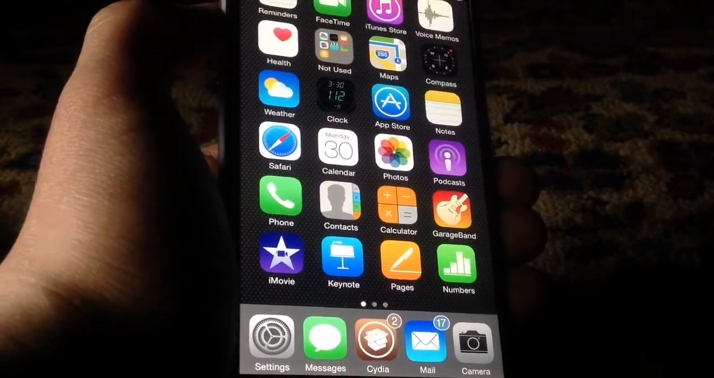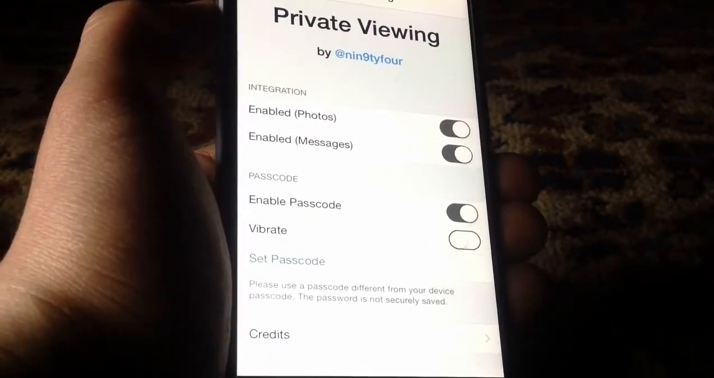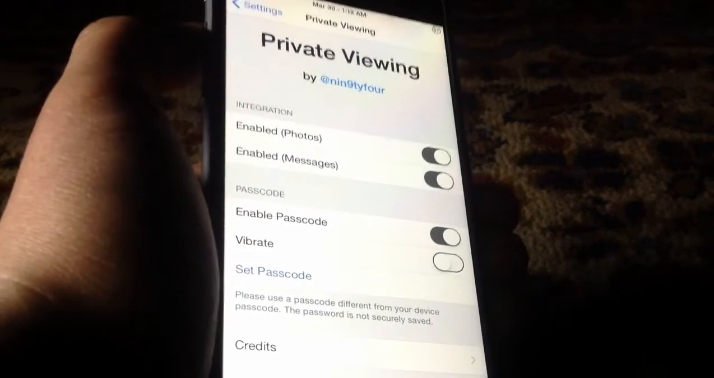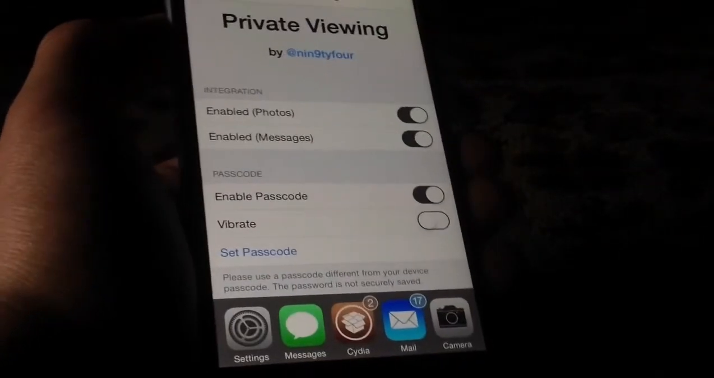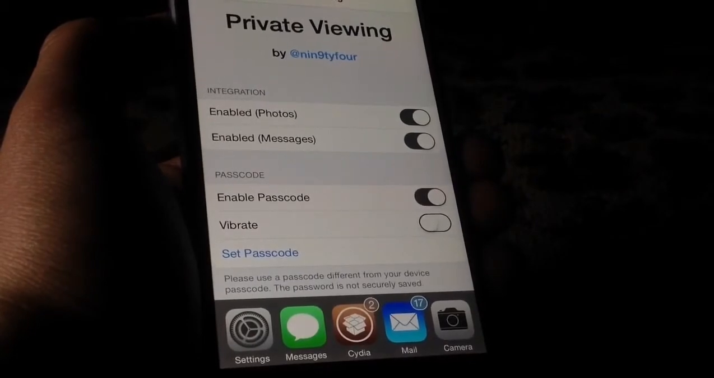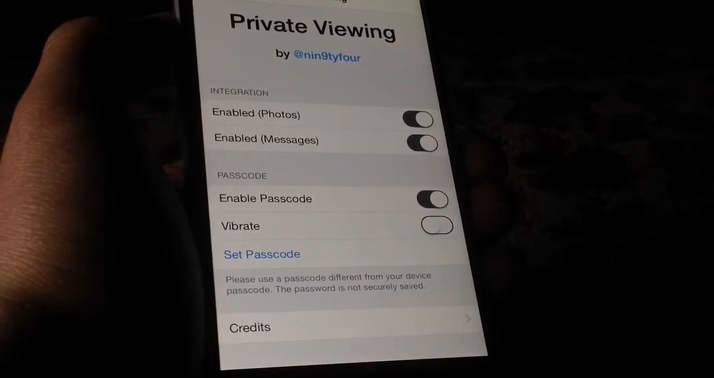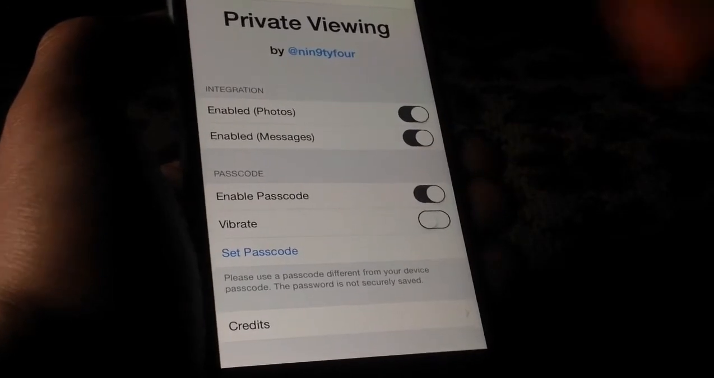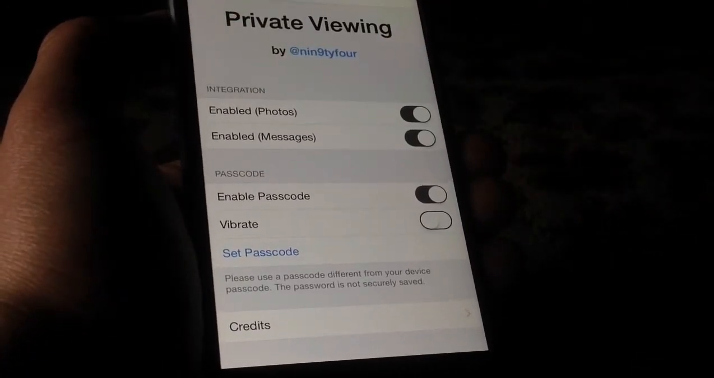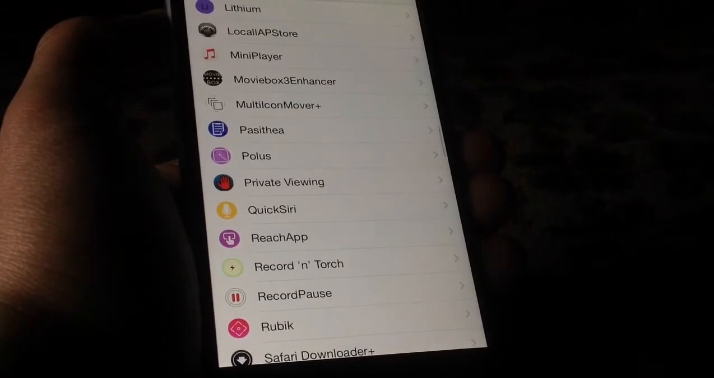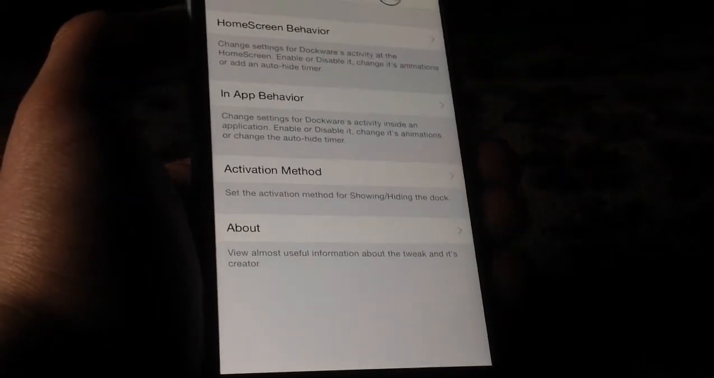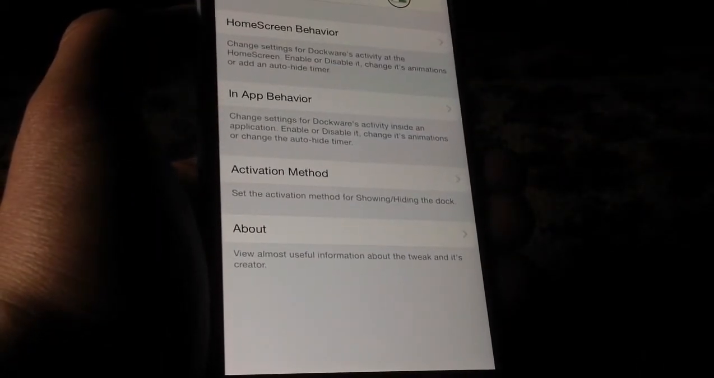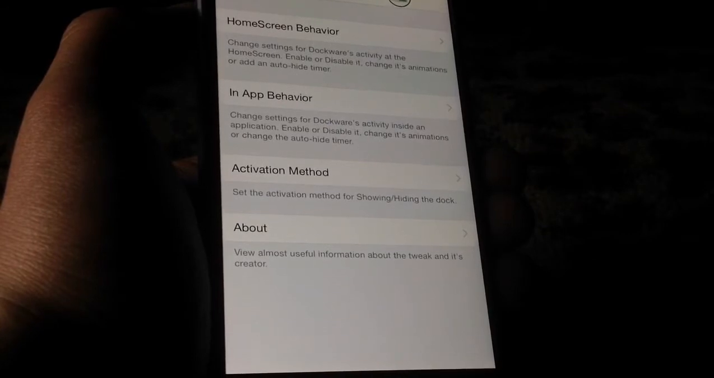You can set the animation, and let's take a look at what happens inside settings. So let's say I'm going to double tap on the status bar again. As you can see here, the dock appears, and it will hide by itself after 4 seconds, and you can set that, of course, up to 10 seconds from settings. So if you go to the preferences of Dockware, you'll have 3 important sections: the home screen app behavior, the in-app behavior, and the activation method.